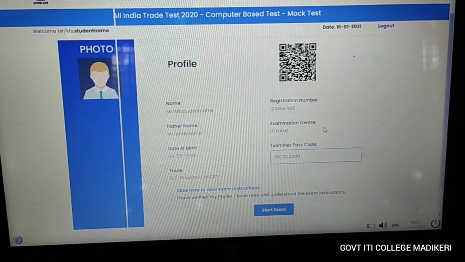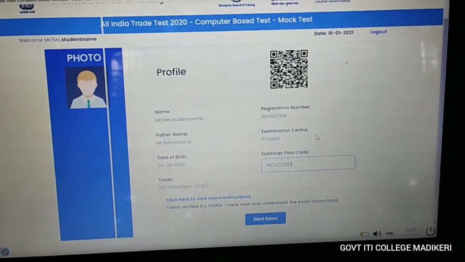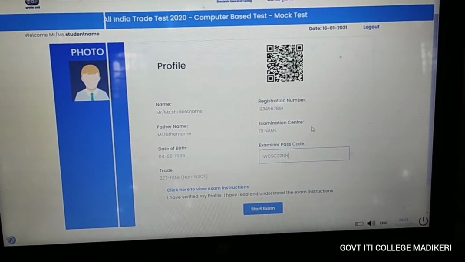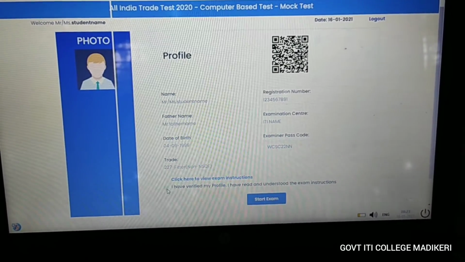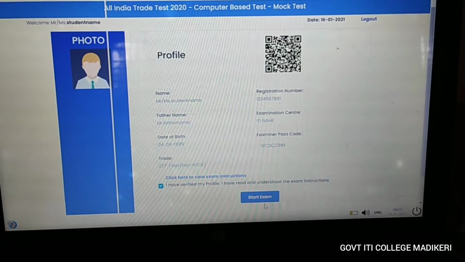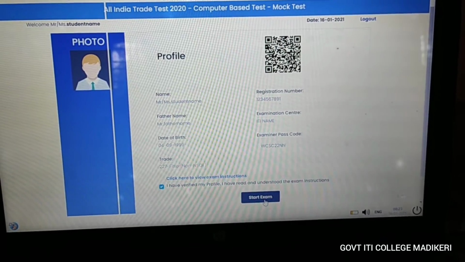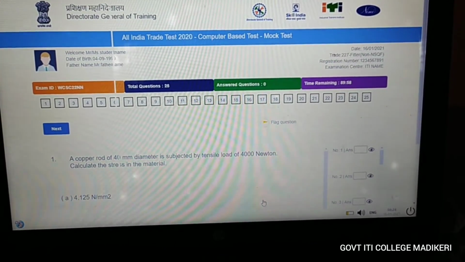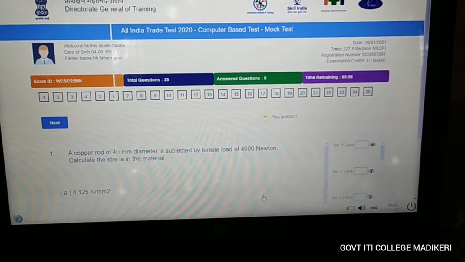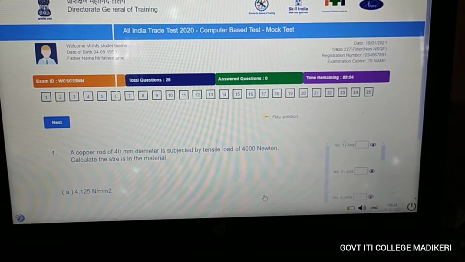Now I have entered the passcode. Then you have to check this box. You have to press here. Then start exam. So after clicking this, you can see a page will be opened.